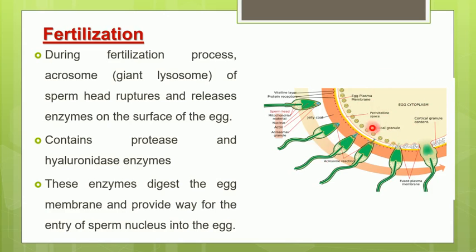So in short, you can remember that the acrosome, the cap present on the sperm, has large size lysosomes which have proteolytic and hyaluronidase enzymes, which are responsible for breaking down the wall of the egg or ovum to finish the process of fertilization.